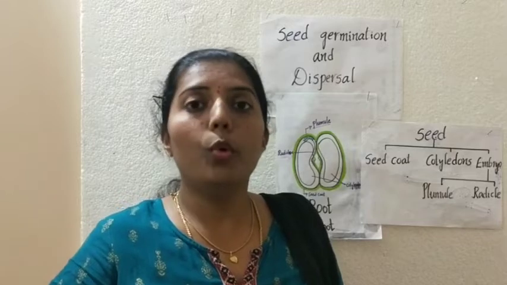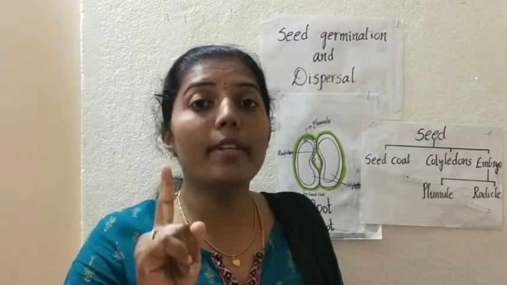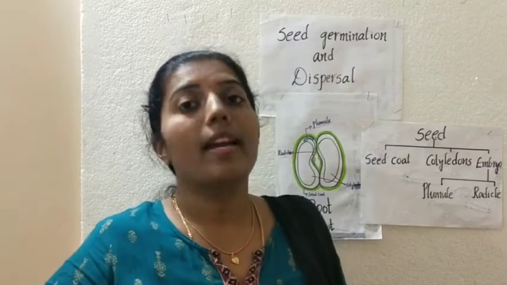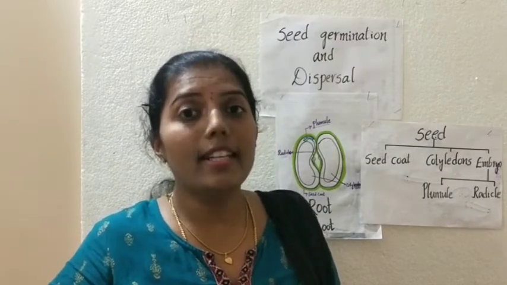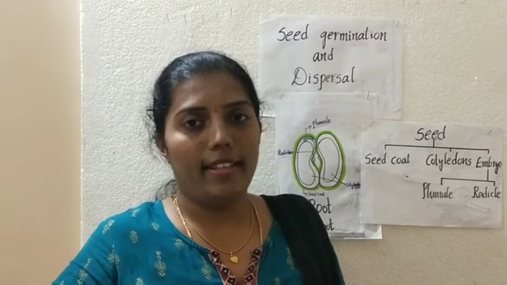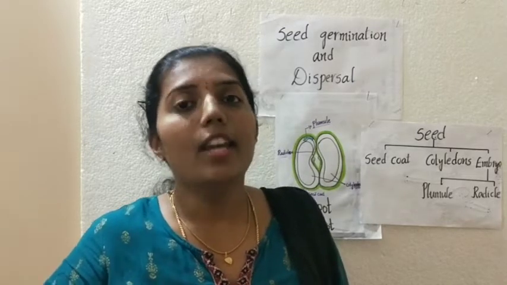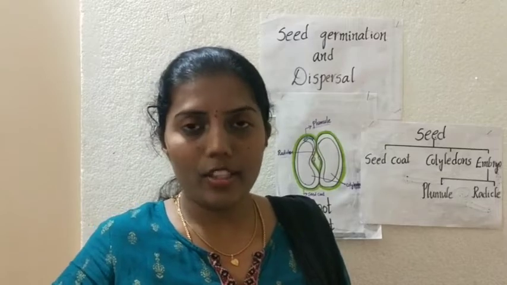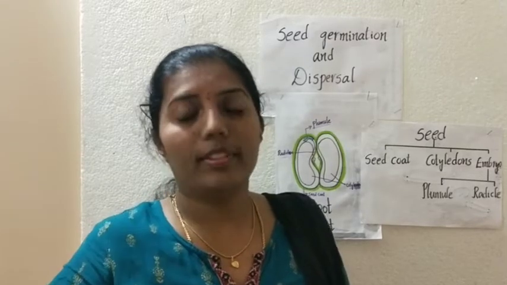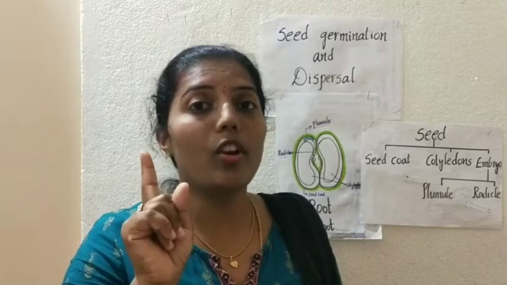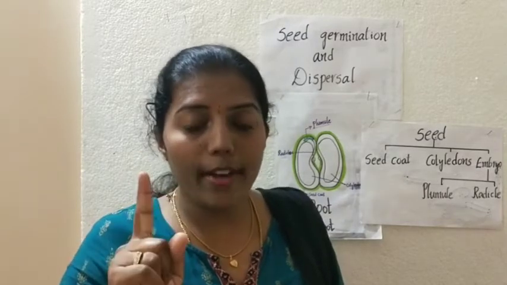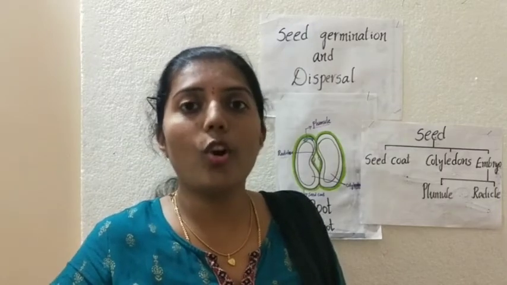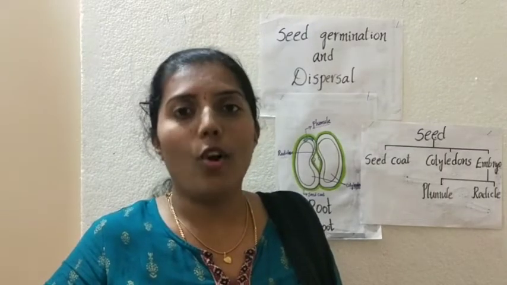Mono means single. And if it is two cotyledons, then it is called as what? Dicotyledons. Understood? Di means two. If it is two cotyledons, then it is called dicotyledons or dicots. If it is only one cotyledon, it is called monocotyledon or monocots.